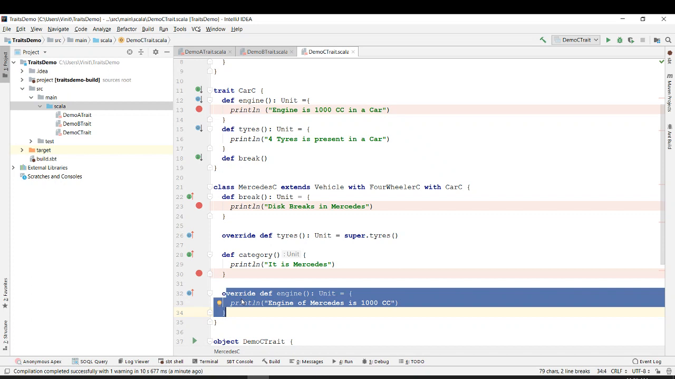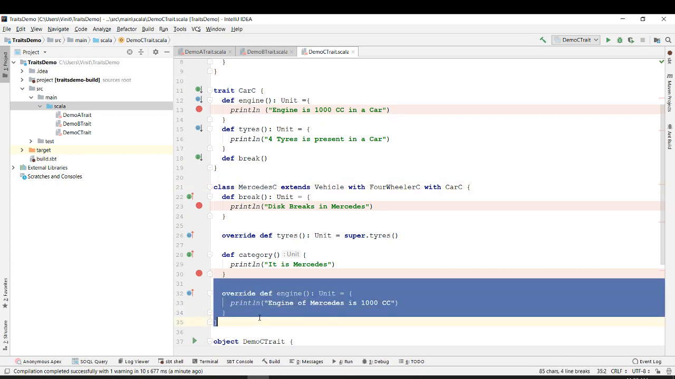Pretty sure it is like method overloading, right? It is method overriding, sorry. Yes, overriding. So basically, the method was defined in a parent trait. In the child class, it has just overwritten it.